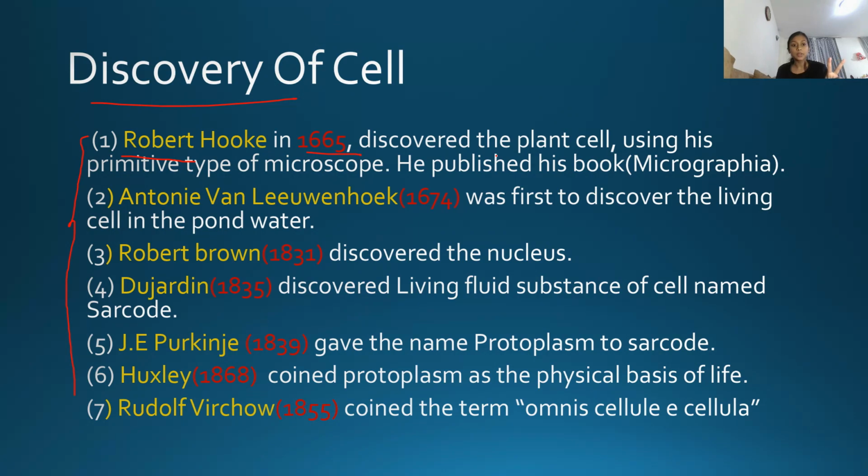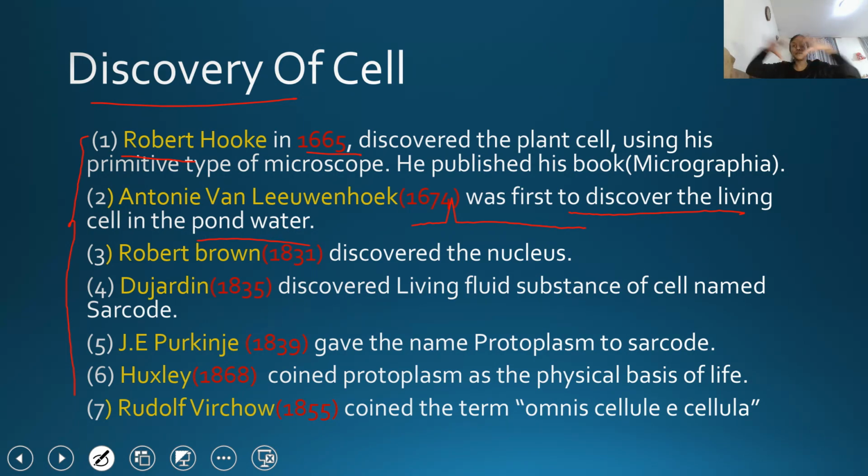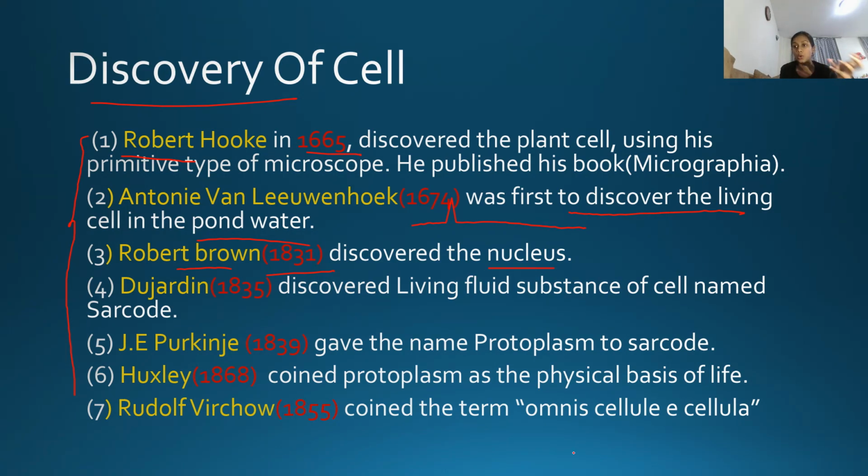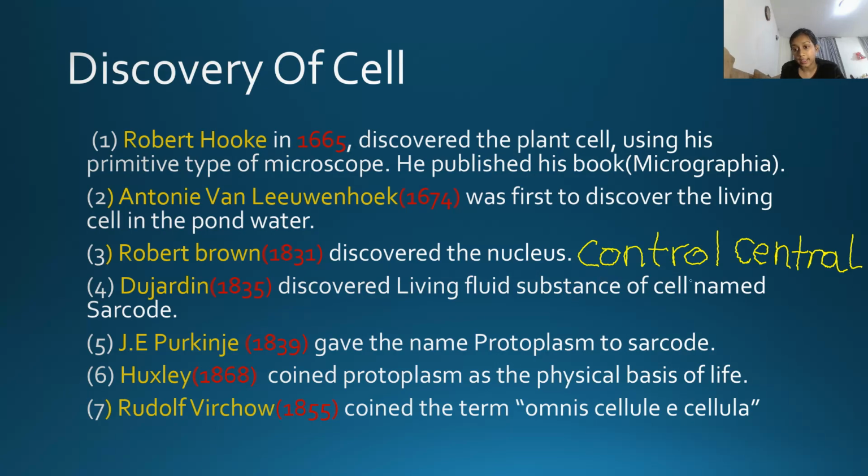The second scientist was Anton van Leeuwenhoek. In 1674, he discovered the living cell in pond water. In the pond water, he discovered the first living cell. You can see the animal cell, okay. The third was Robert Brown. Robert Brown in 1831 discovered the nucleus, okay. The nucleus, you can say, is the control center of the cell. So it's the control center.